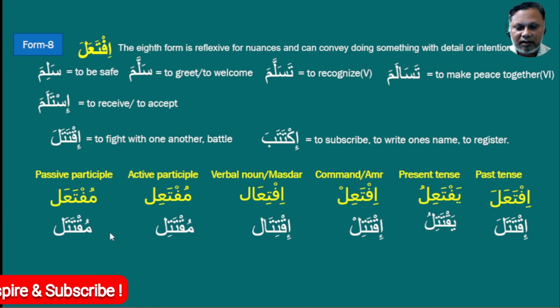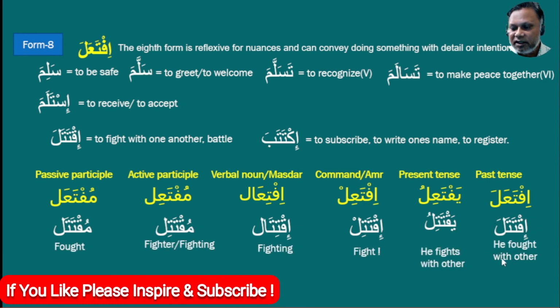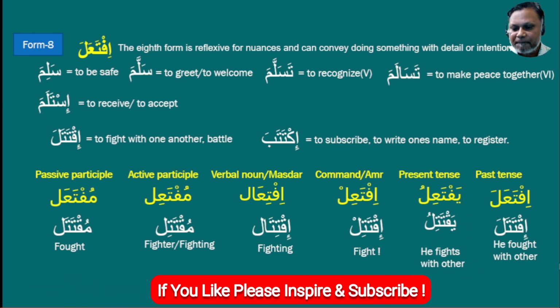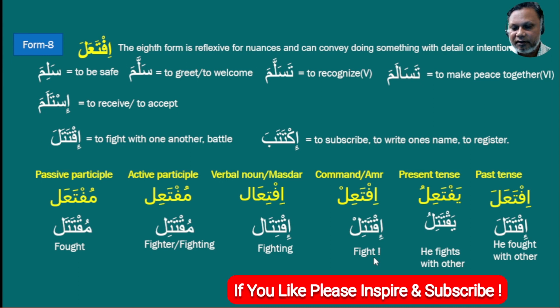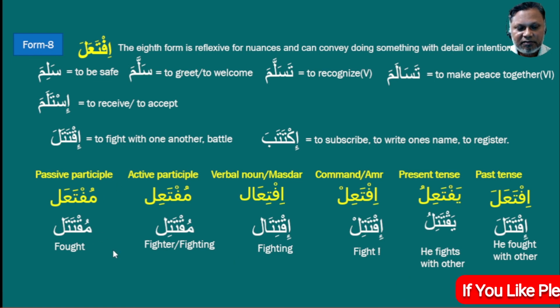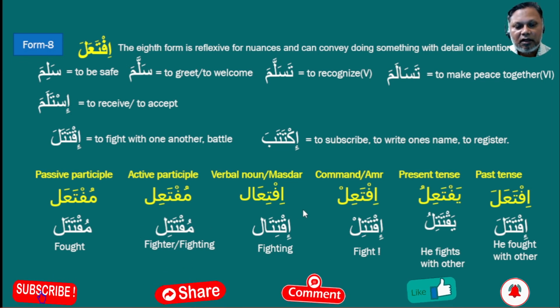Muktatil and muktatal. The past meaning is he fought with others, and the present meaning is he fights with others. Command verb means fight. Verbal noun meaning is fighting. Active participle is fighter or fighting, and passive participle will be fought. These are the Form 8 verb pattern and conjugation.